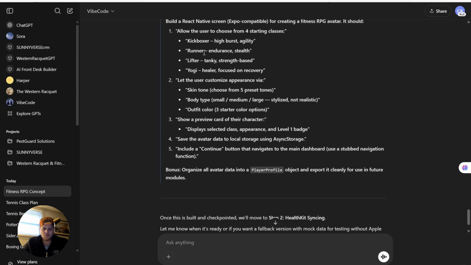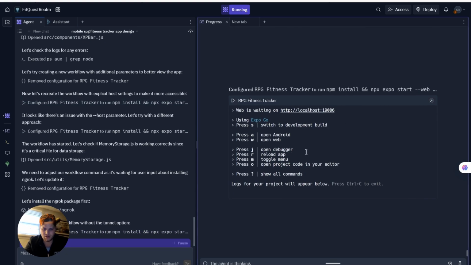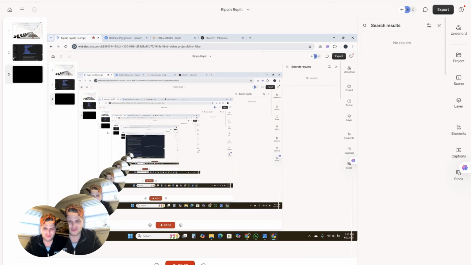Kickboxer, runner, lifter, yoga. And then what I think is like Apex Legends, what we can do is have different tiers and different sub-tiers. So there'll be an assault, there'll be defense, all that type of stuff. But in this game, it'll look different. But yeah, that's kind of the idea. So the thing's still going off. I'll just bring you guys back in the loop when they're ready, okay?